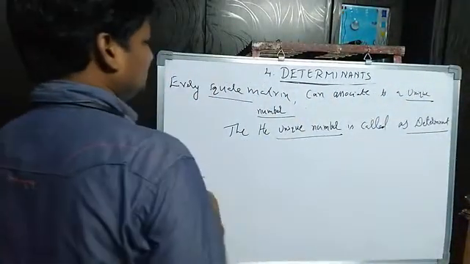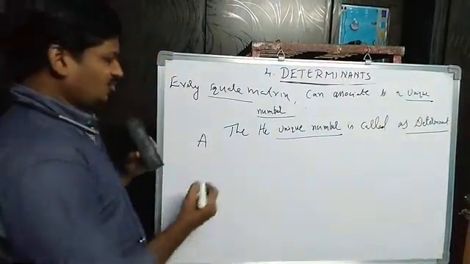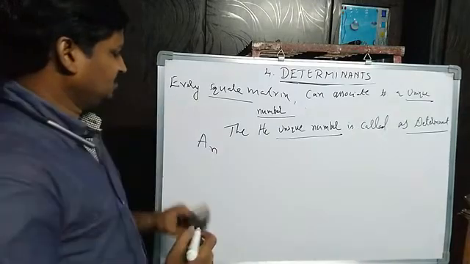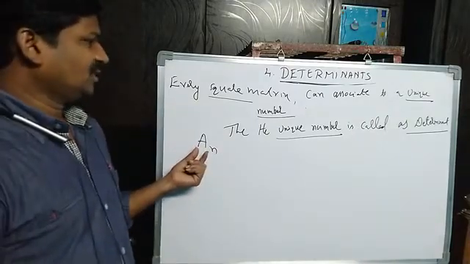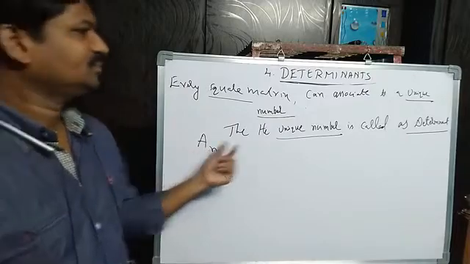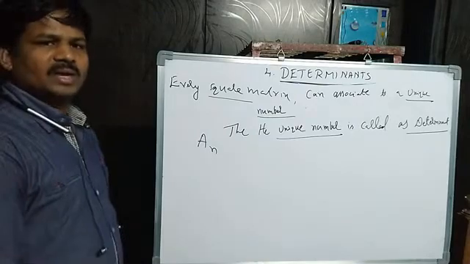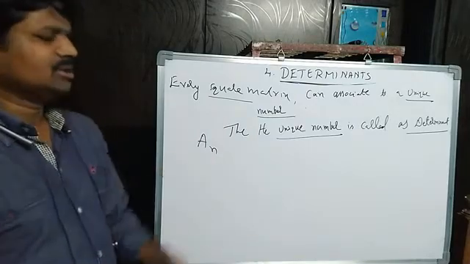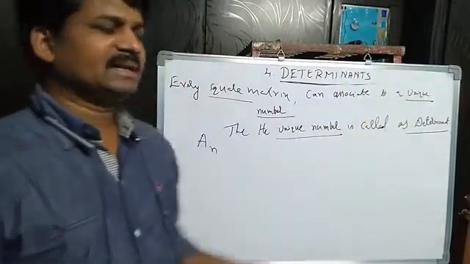Suppose here A I am taking as a square matrix. A is a square matrix of order n. Then this square matrix can be associated to a unique number. Then that unique number is called the determinant of the matrix A.